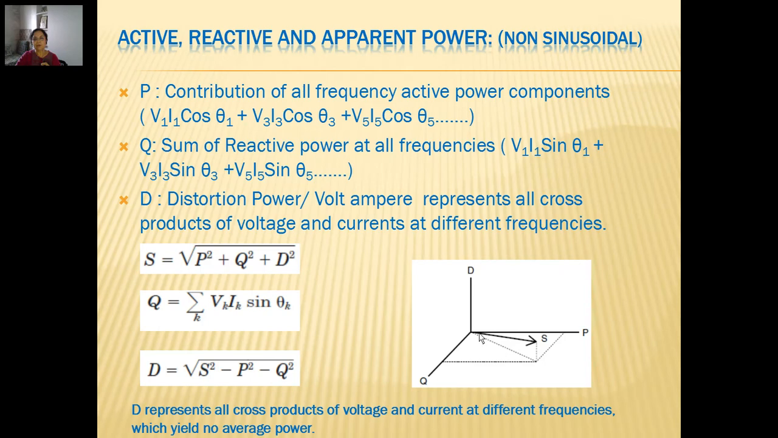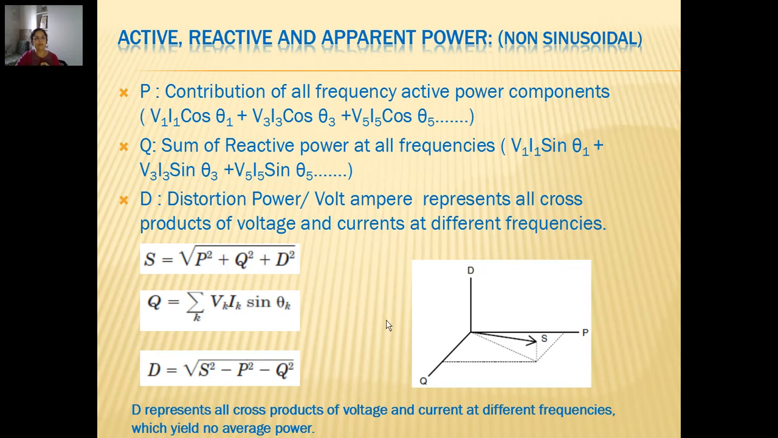S is the sum of all three, P and Q and D all added together vectorially results into S. Now D represents all cross products of voltage and current at different frequencies, and so it yields no average power. So it cannot have any effective or average value calculated. It is only power which is not getting available for the load either in active or reactive form.